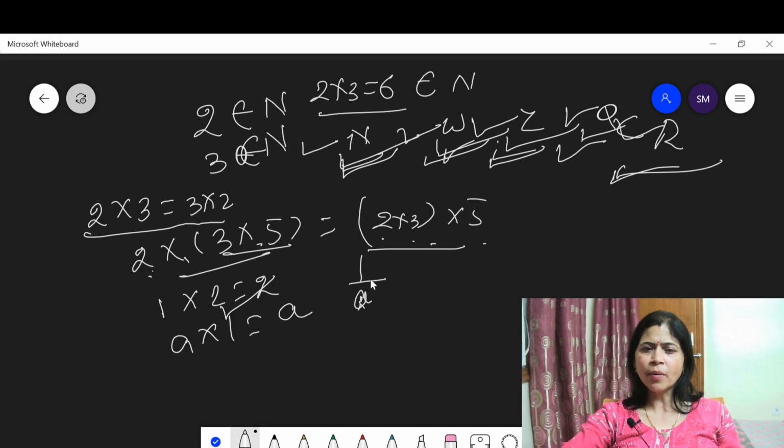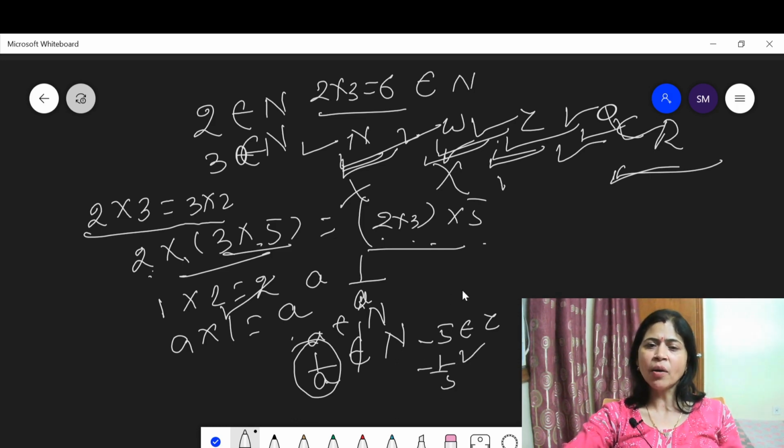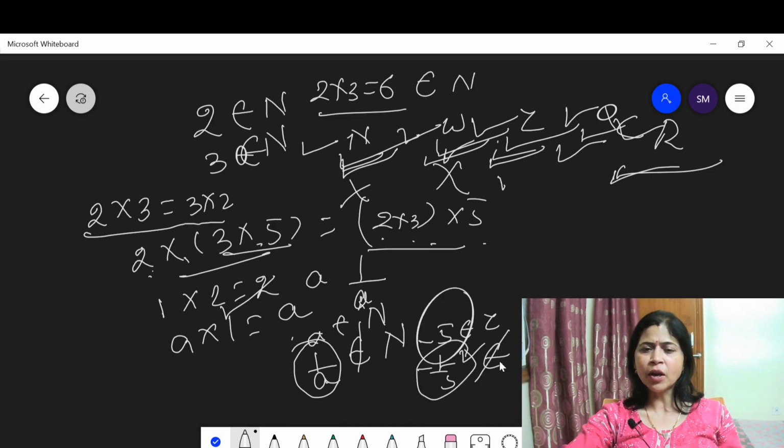Now let us think about the multiplicative inverse. 1 upon A is the multiplicative inverse of A. Suppose A belongs to N, but 1 upon A doesn't belong to N. This means the multiplicative inverse property doesn't satisfy in the set of natural numbers, whole numbers, and also not in integers, because minus 5 belongs to Z. Minus 1 upon 5 is the multiplicative inverse of minus 5, but minus 1 upon 5 does not belong to Z. This means the set of integers also doesn't satisfy the multiplicative inverse property, but the set of rational numbers satisfies it, and the set of real numbers also satisfies the multiplicative inverse property.